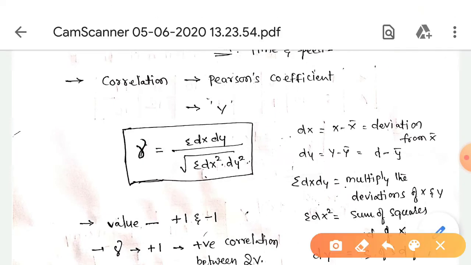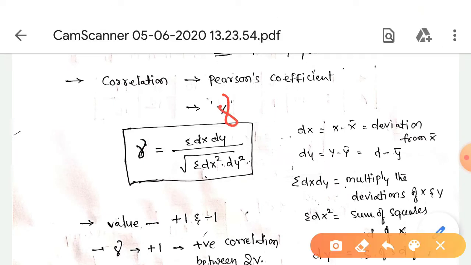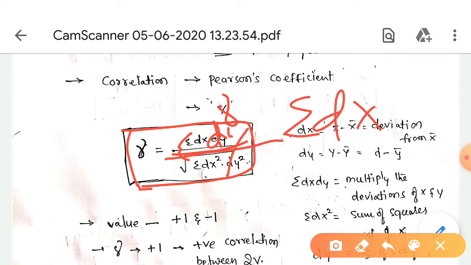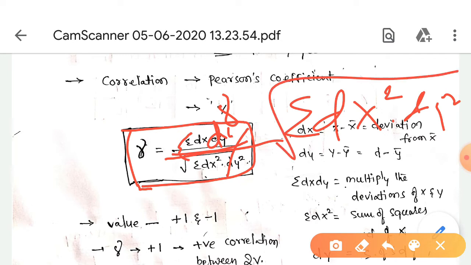It is denoted as sigma. This is the formula to calculate Pearson's coefficient of correlation: sigma equals the sum of dx into dy divided by the square root of the sum of dx square into dy square.